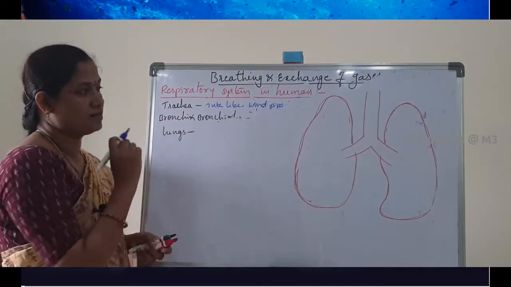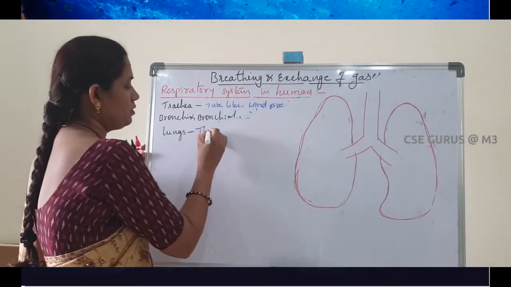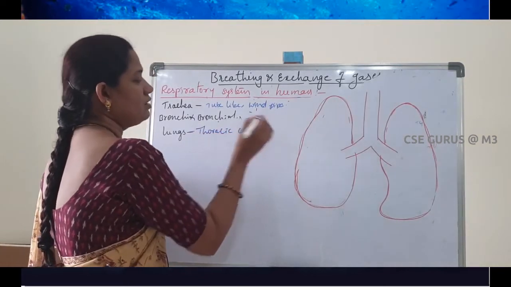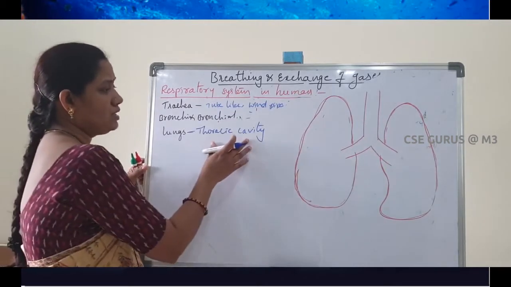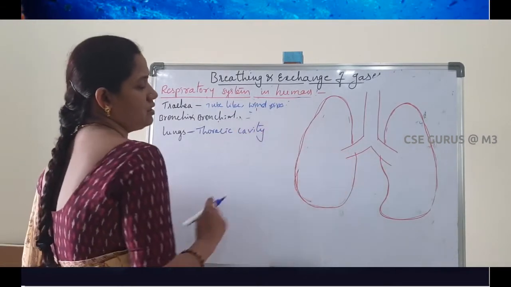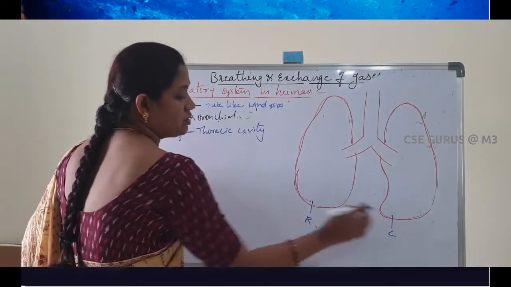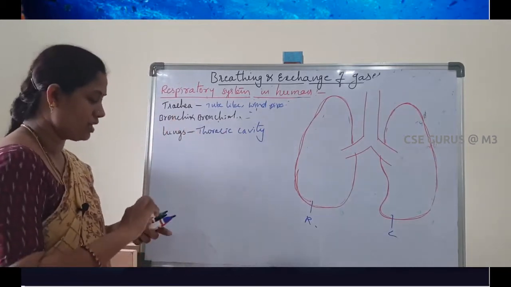Next, lungs. One pair of lungs is present in the thoracic cavity. This is the right one, this is the left one. They are tightly packed in the thoracic cavity.